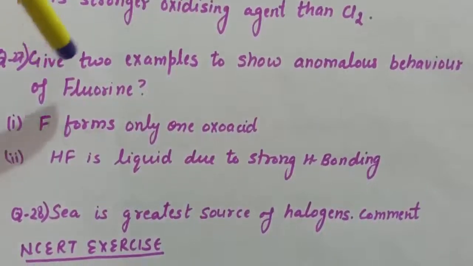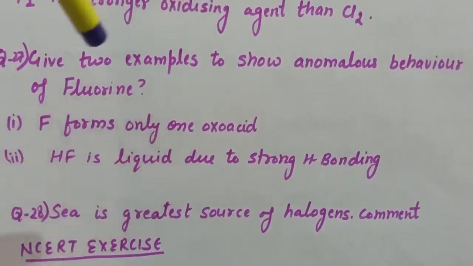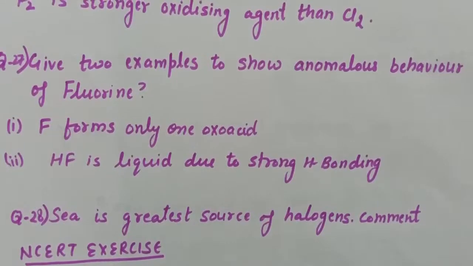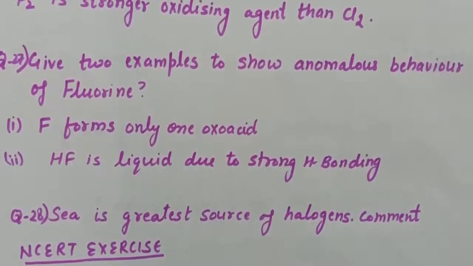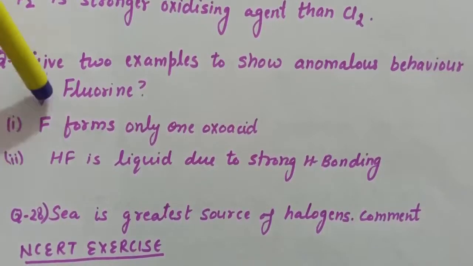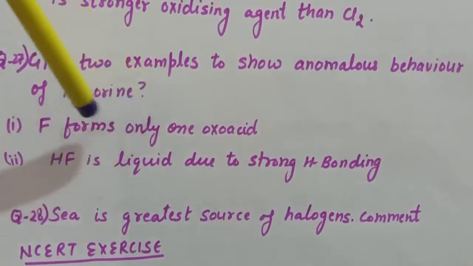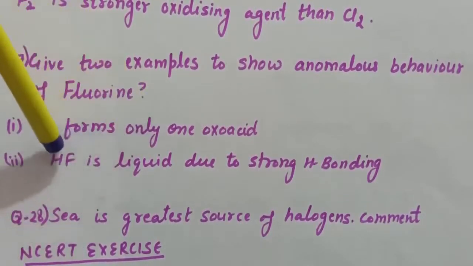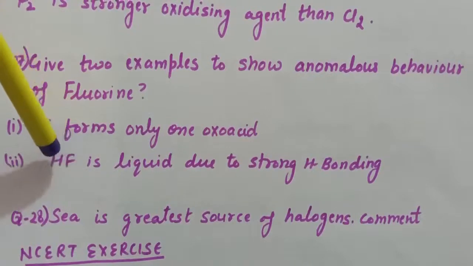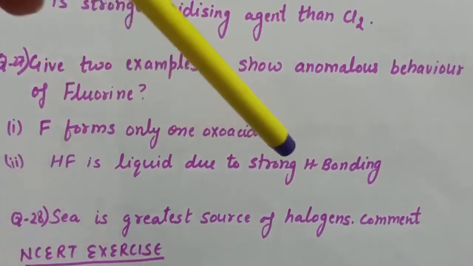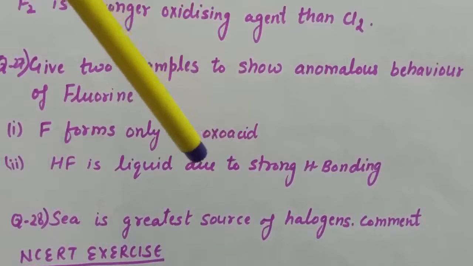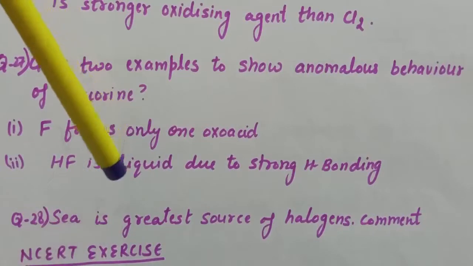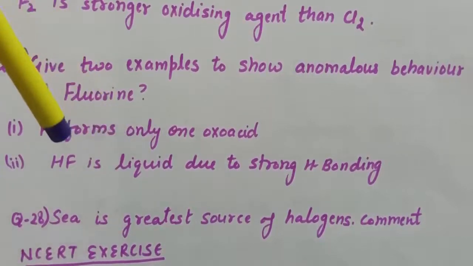Next question is, give two examples to show the anomalous behavior of fluorine. And the answer is, due to small size, high electronegativity and absence of d orbital in fluorine, it forms only one oxoacid. Due to the absence of d orbital, it forms only one oxoacid, and due to small size and high electronegativity, HF is liquid due to strong hydrogen bonding, whereas other hydrogen halides of group 17 are gases. So these are the two examples which show anomalous behavior of fluorine.